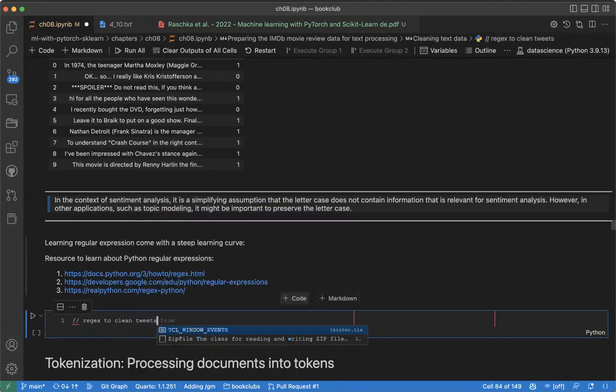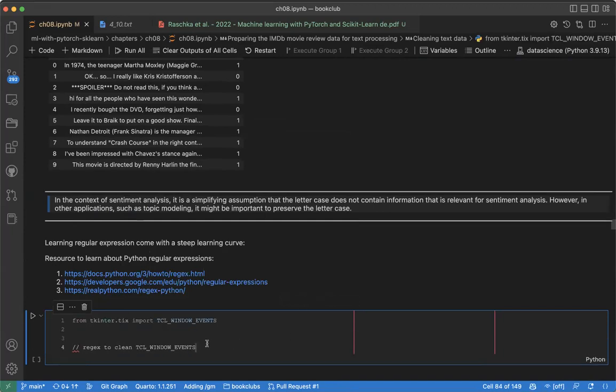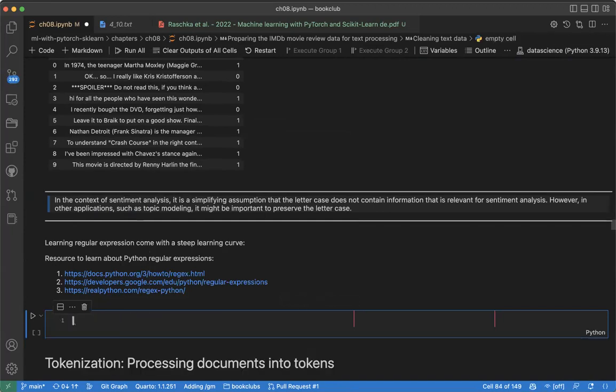So doctor, while cleaning, we just get rid of, what do I call them, punctuations? Yes.